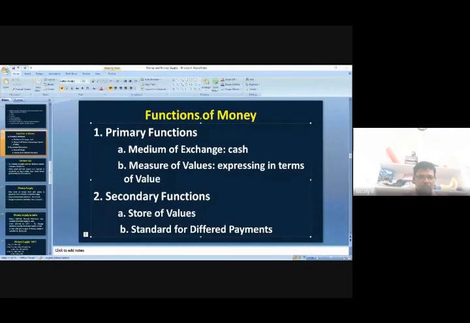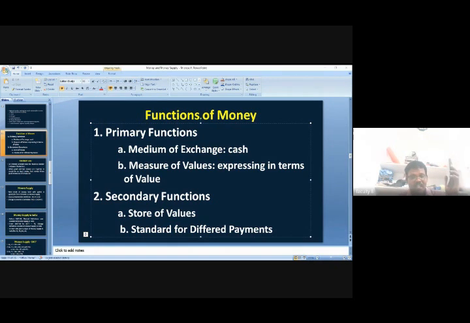For example, you have this mobile, or laptop or something. One can ask, what is the value of this mobile? It may be 5,000 rupees or 10,000 rupees or 20,000 rupees. Based on the worth, based on the price of this mobile, you can say the value of this mobile.